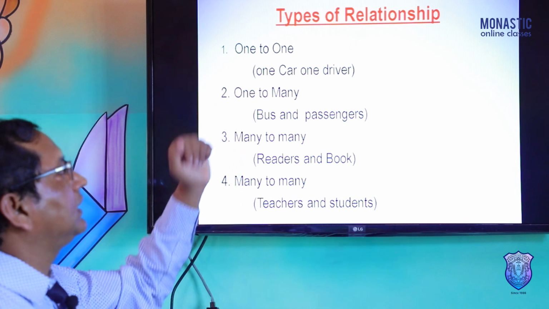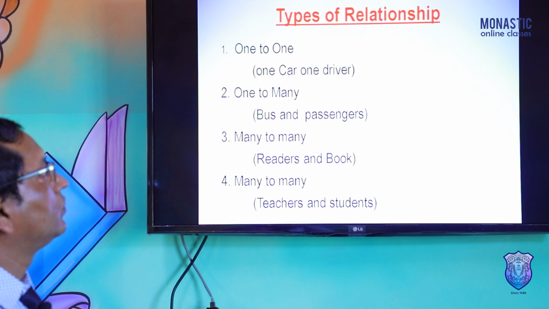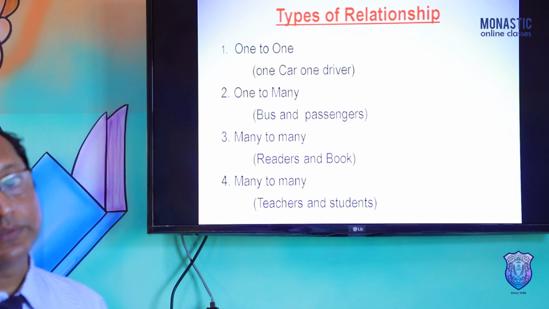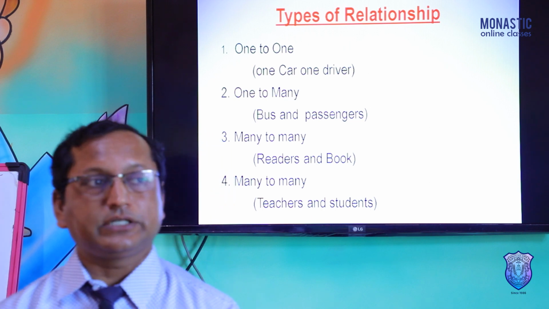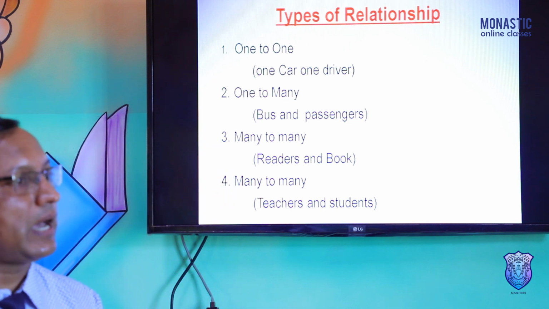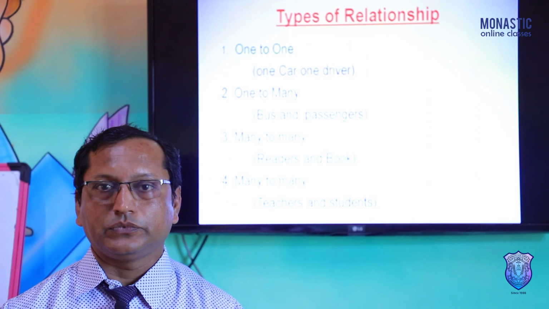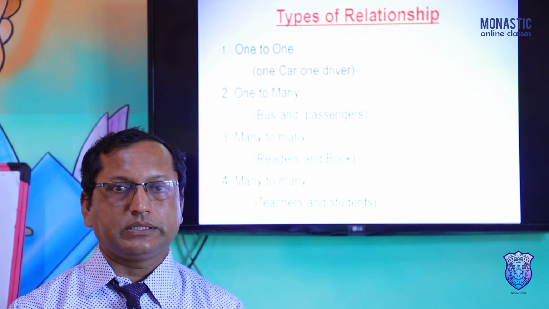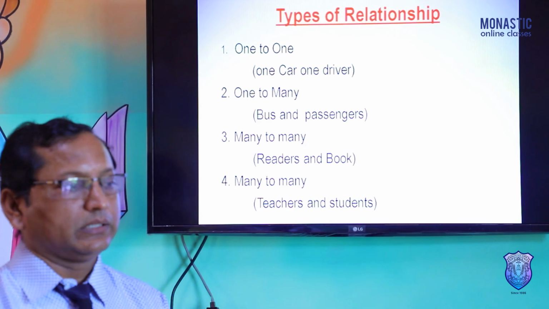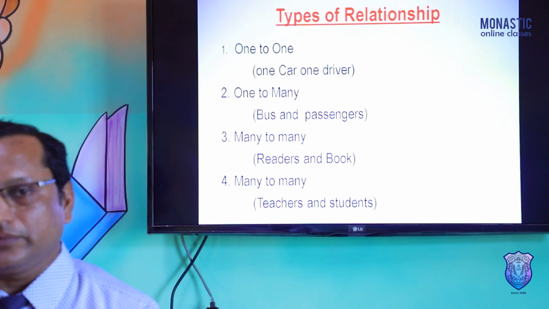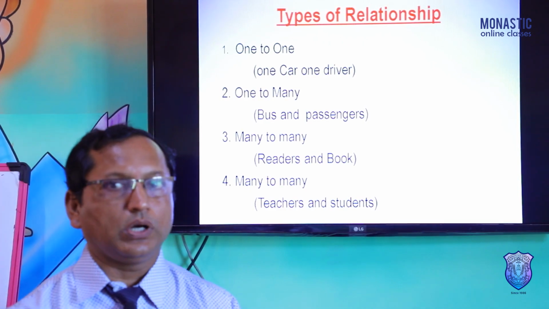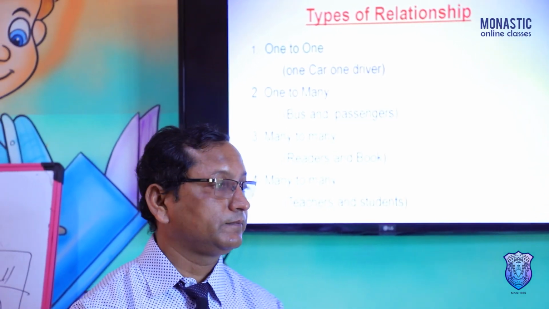An example: one car, one driver. A driver can drive one car only at a time. Also driver and boss, teacher and student: while one student and one teacher are interacting, that is one-to-one.